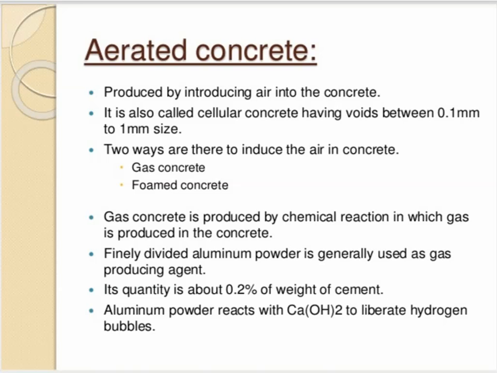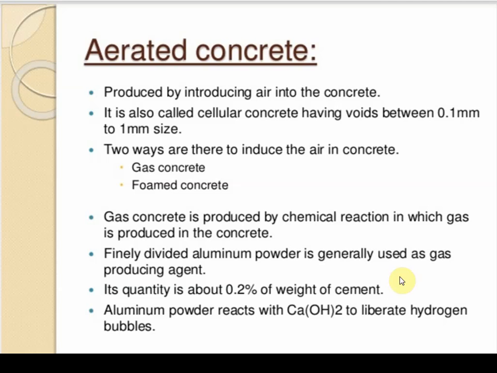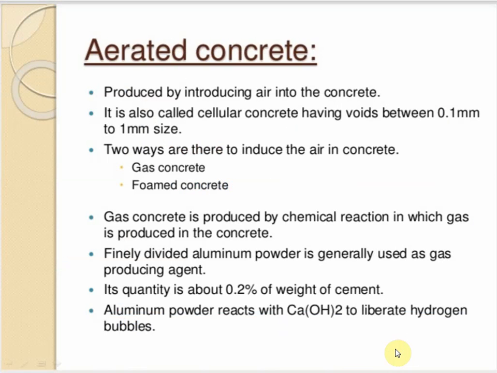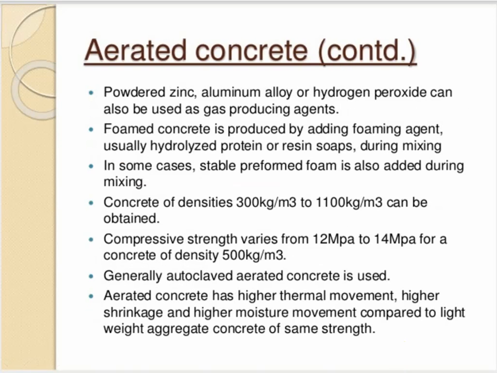The aluminum powder, 0.2% of the weight of cement, reacts with the calcium hydroxide, Ca(OH)2, which liberates hydrogen bubbles, thus creating the aerated concrete.